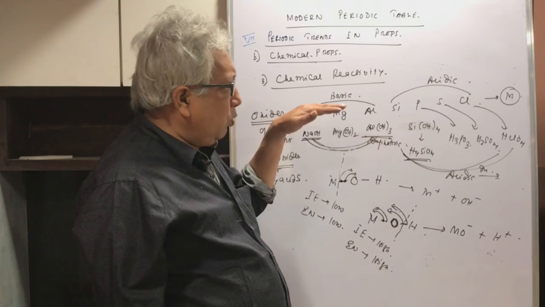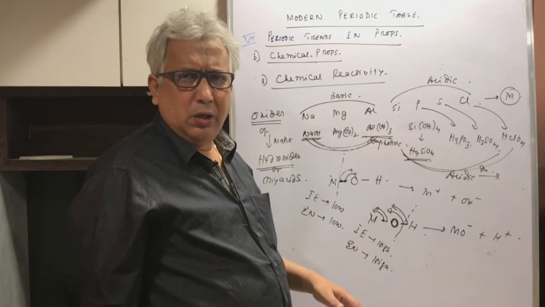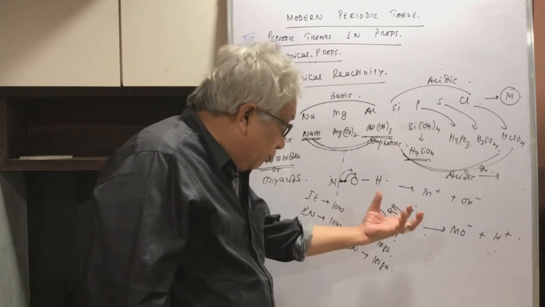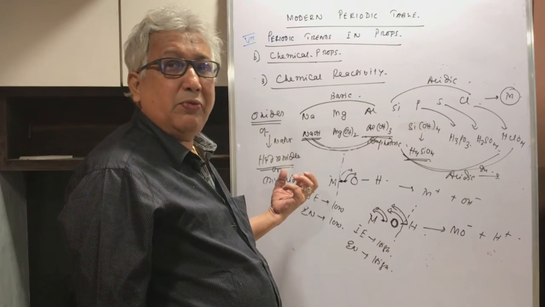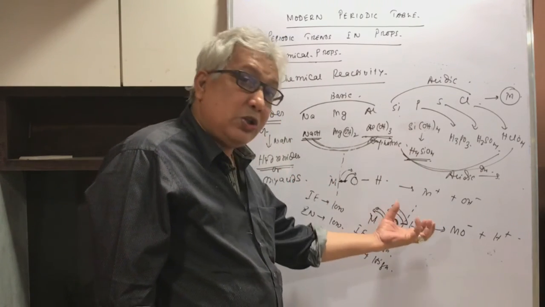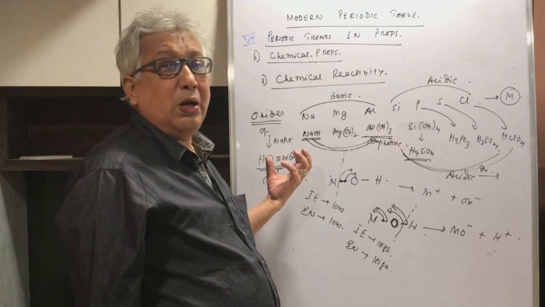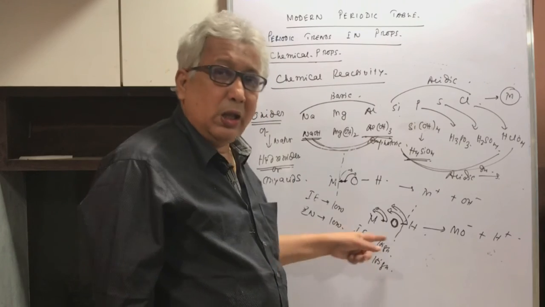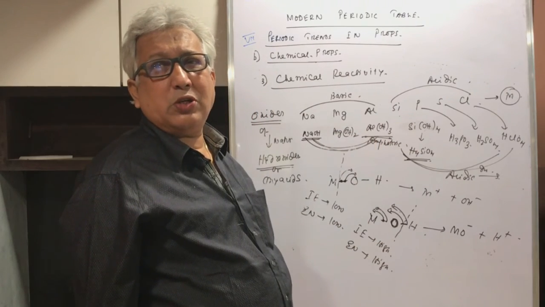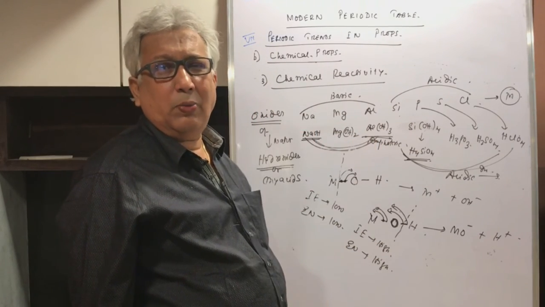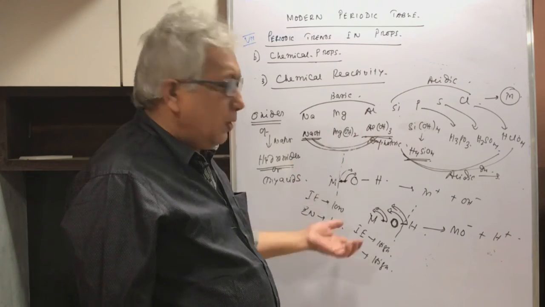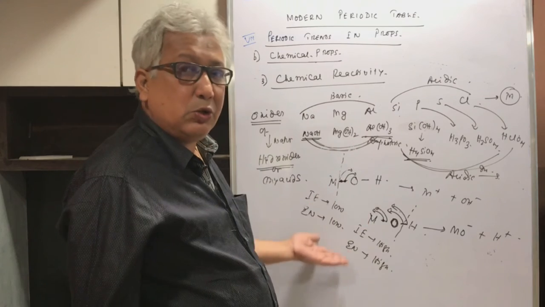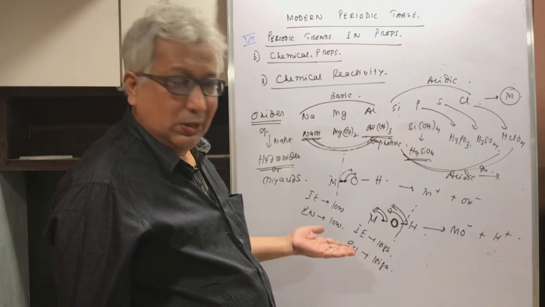acidic. And as you go from silicon to chlorine, electronegativity becomes more, ionization enthalpy is more, pulling of the electron from oxygen by the element has become more. So oxygen's pull of the electron from hydrogen becomes more, the bond becomes weaker, there is more breaking, and therefore there is more formation of H plus, and acidic nature will become more. So I hope I have gone a little extra and discussed so that you can deal with these questions in your MCQs. Is it okay, children?